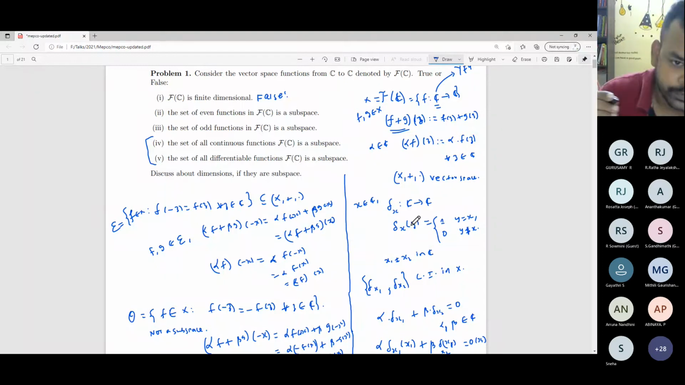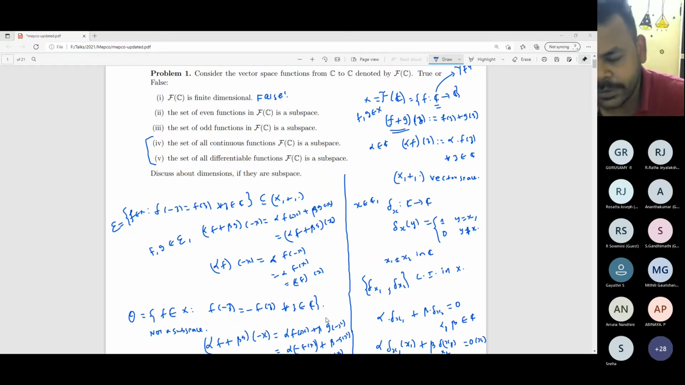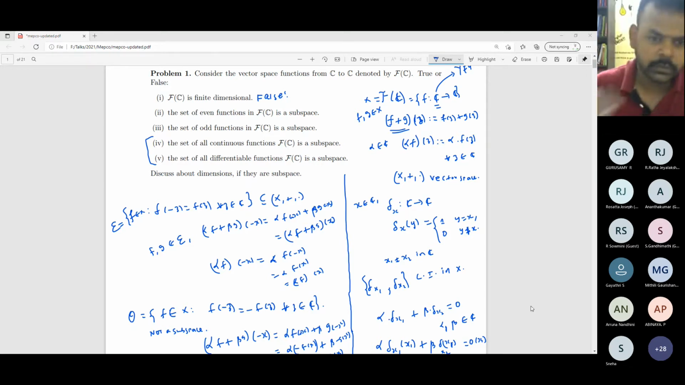Sorry, may I proceed, sir? Yes. I was trying to make an uncountable independent set in this. Yes, good. So we can take x power alpha, where alpha belongs to C. So x power alpha is a continuous function, right? So that's why.